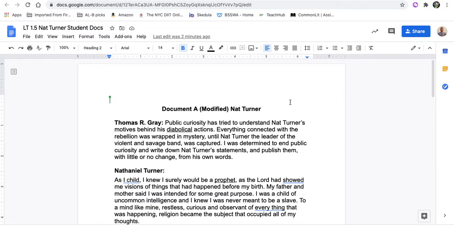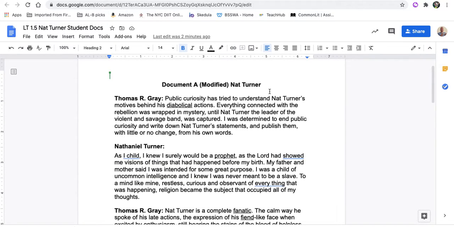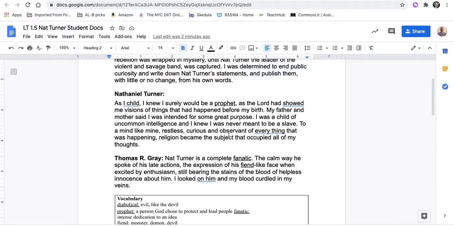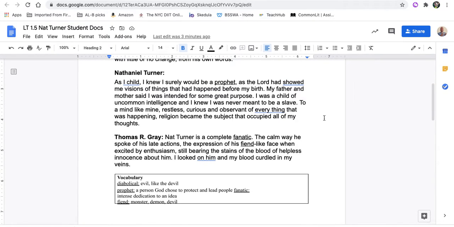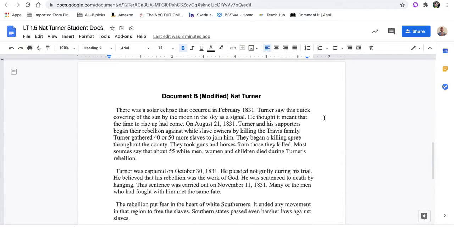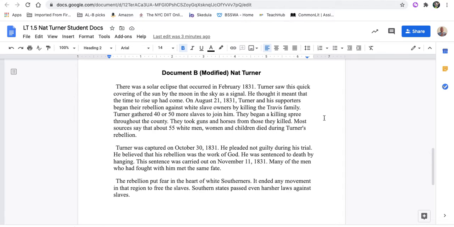So document A about Nat Turner, this is an actual conversation between himself and another person. I'm going to be reading that to you in class as the model text. When you open your document, scroll down to the second page, and this is where you'll be reading this particular document. So I'm going to start.